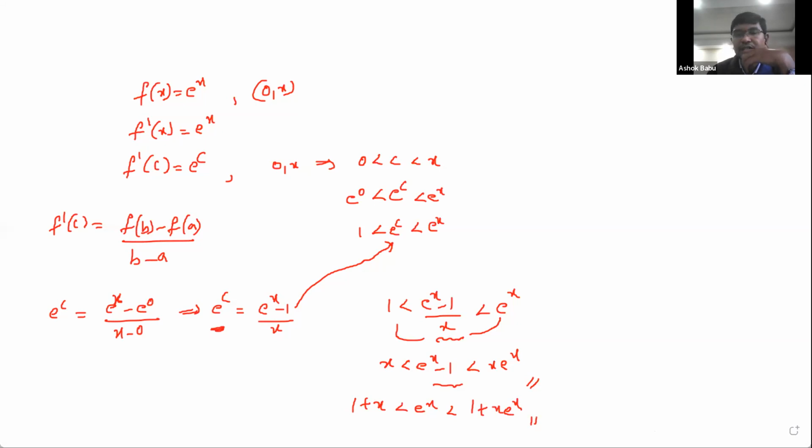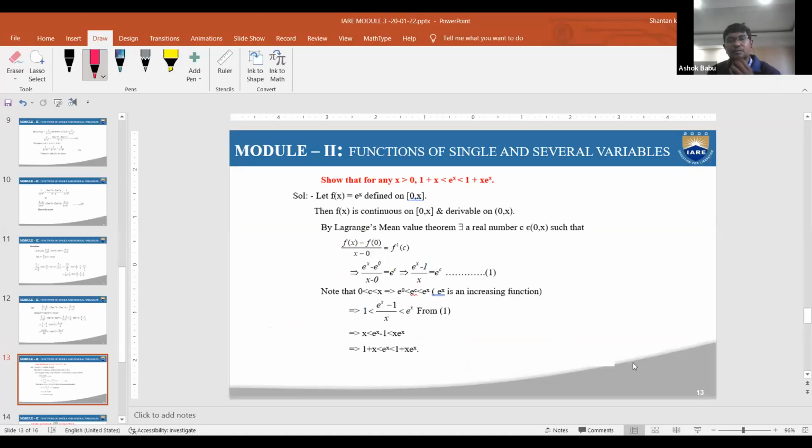Either the problems are given in terms of like this or in terms of like this. You need to check it. I want to show that. Look at the problem. This is a problem. Show that for any value of x greater than 0, 1 plus x is less than e power x is less than 1 plus x into e power of x.